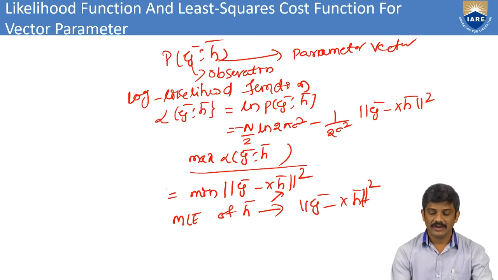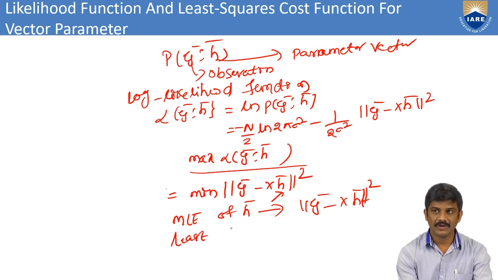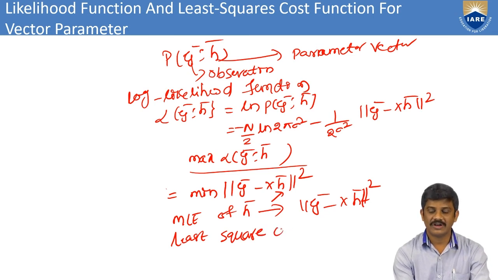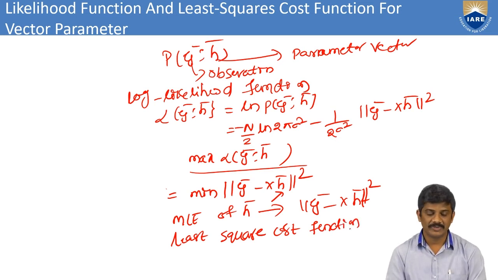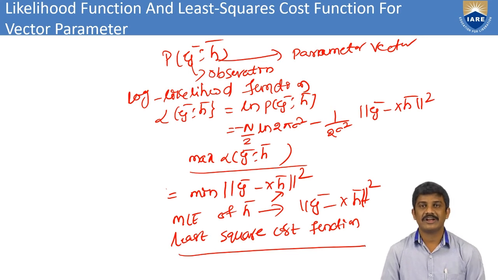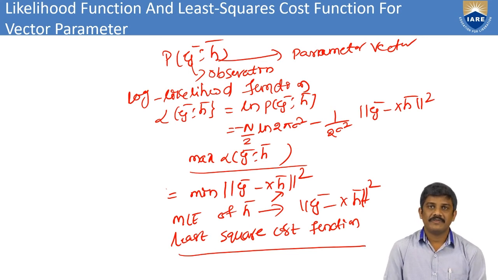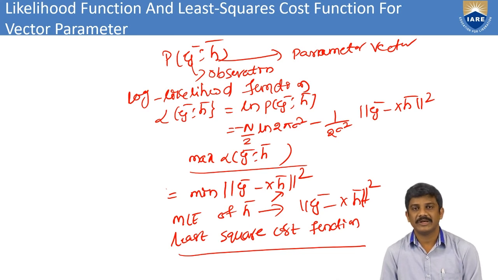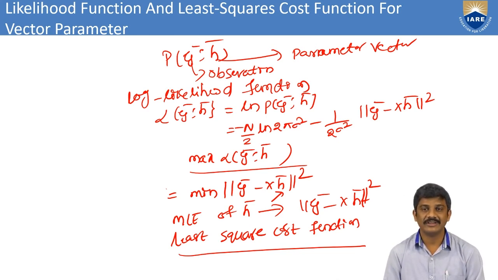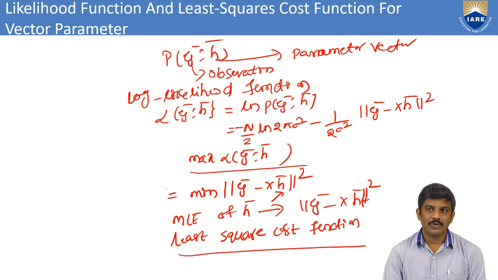Here we can take the least square cost function of the vector parameter. For any problem, this is the least square cost function. First we go for the maximum likelihood and maximize the likelihood function, then we can write the least square cost function mod y bar minus x h bar whole square. We can write this function in terms of all the parameters.